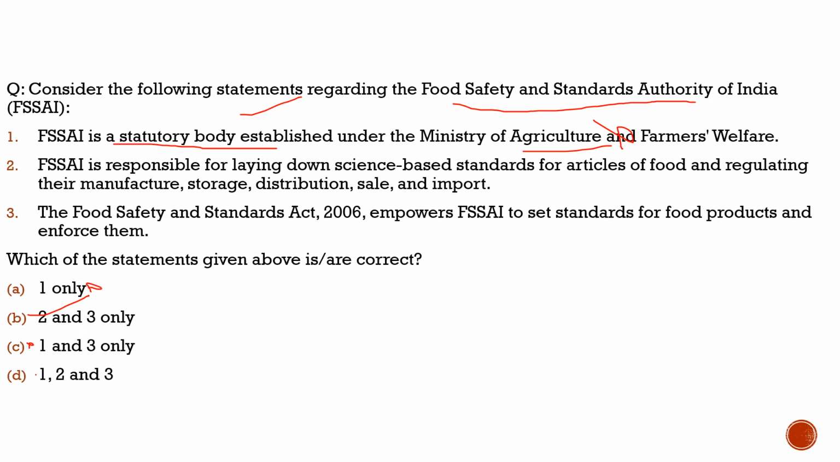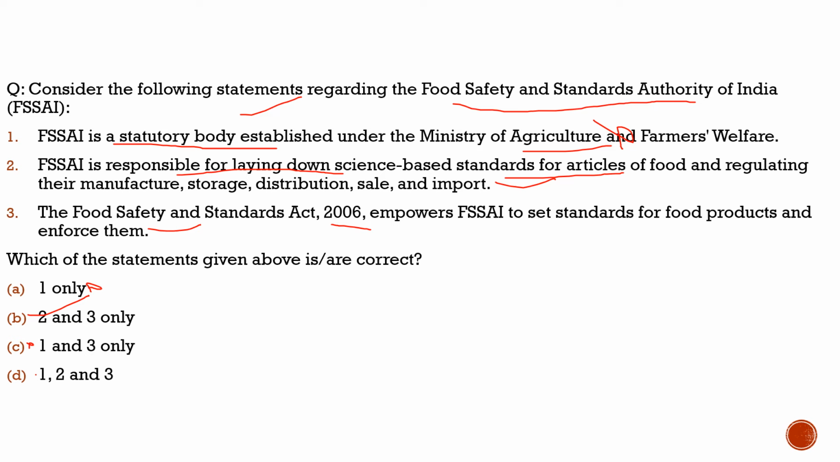Now let's have a look at the other statements too. Second statement says, Food Safety and Standards Authority is responsible for laying down science-based standards for articles of food and regulating their manufacturing, storage, distribution, sale and imports. 100% correct. Nothing wrong with the statement. Third statement: the Food Safety and Standards Act 2006 empowers the Food Safety and Standards Authority of India to set standards for food products and enforce them. 100% correct. So with respect to this question, the correct statements are statement 2 and statement 3.